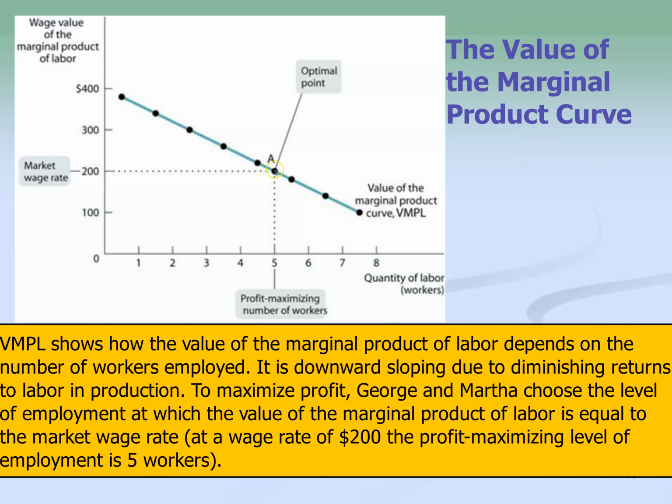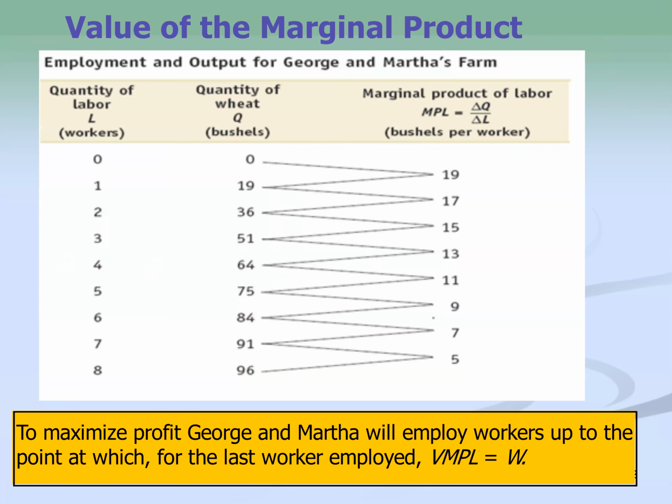And so that's where we look at this idea of what is the resource cost of this particular resource, in this case at the $40 per worker, and then the market wage rate, the $200 for those workers, leading to the VMPL, the value of the marginal product of labor at this optimal point. And so 5 workers should be hired in this capacity, in terms of those numbers that we see there.